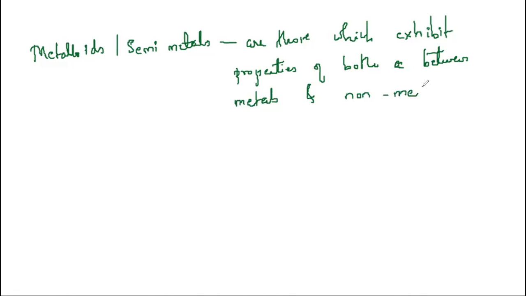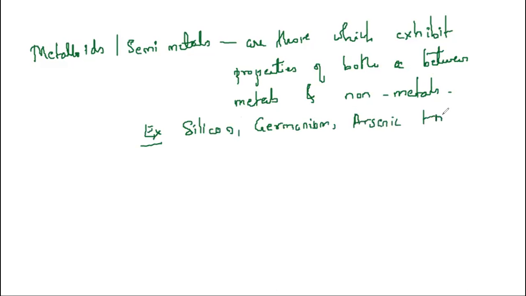Yes, I can give you examples. The best examples are silicon. There are very few. Then we have germanium, then arsenic, then antimony, and then polonium. We have examples like silicon Si, germanium Ge, arsenic As, antimony Sb. So these are the examples for metalloids.